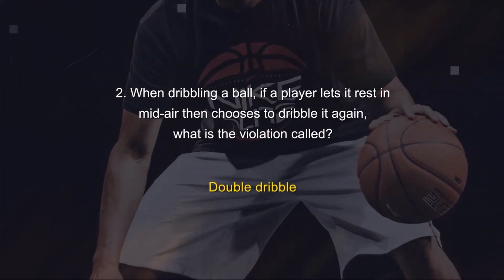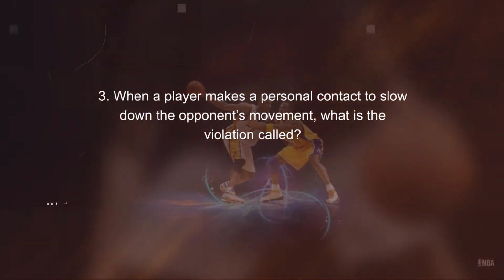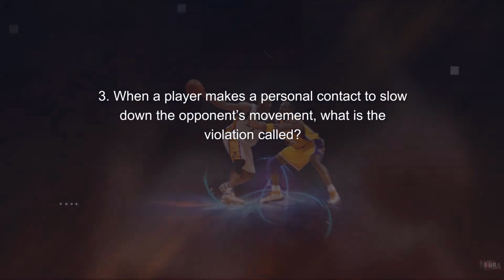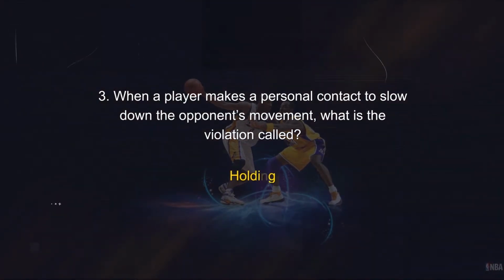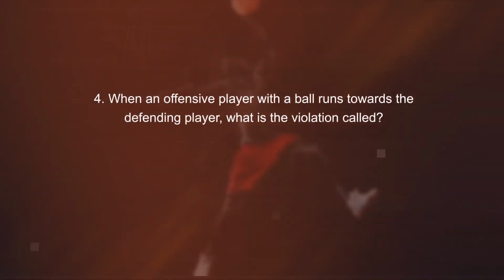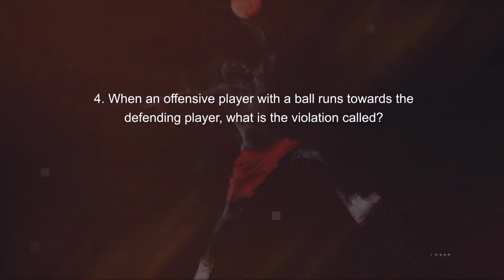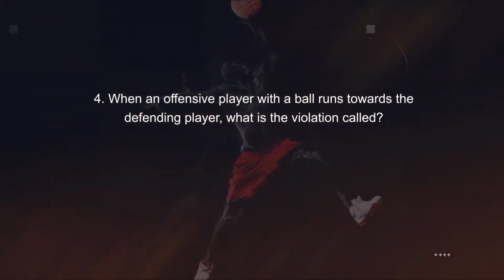Double dribble. When a player makes a personal contact to slow down the opponent's movement, what is the violation called? Holding. When an offensive player with a ball runs towards the defending player, what is the violation called?